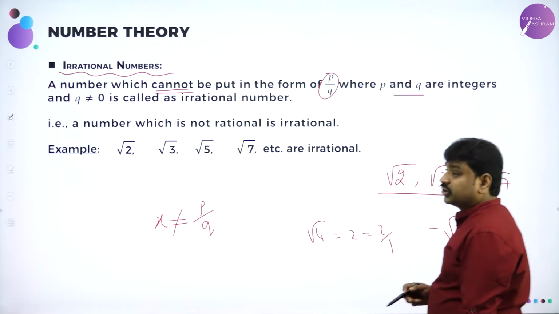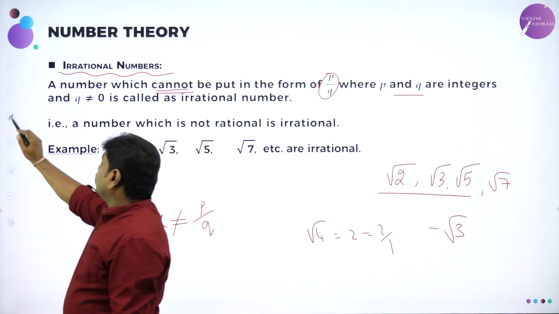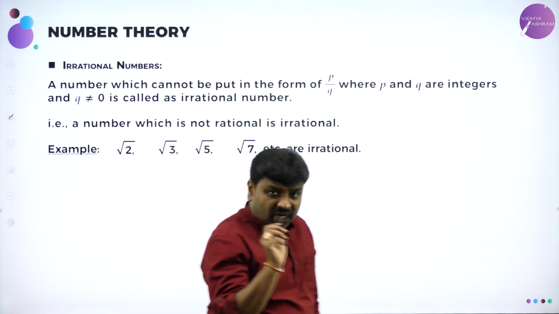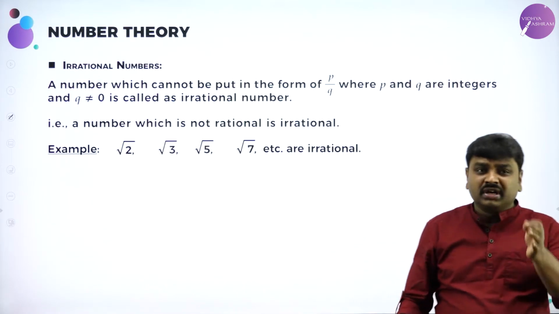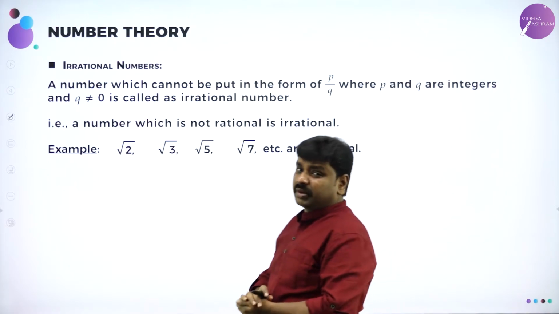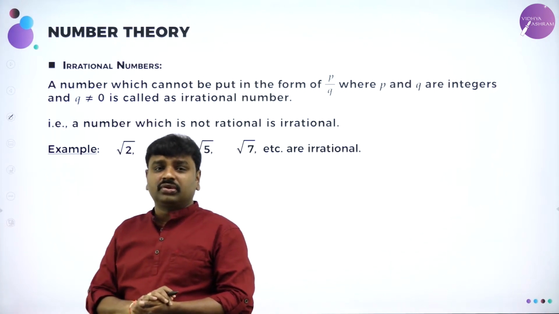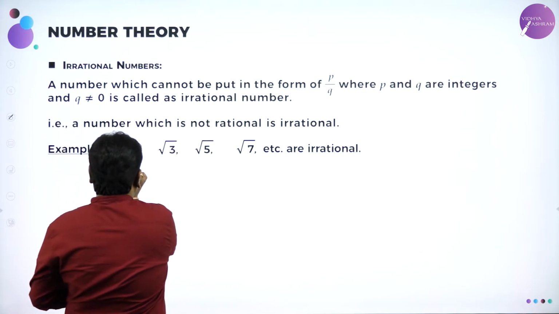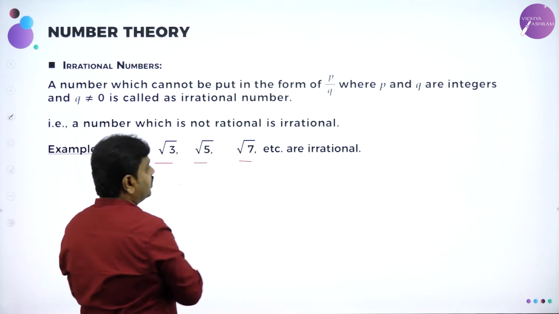So now I hope all of you understood what is irrational numbers, and you have to be thorough with the examples. What is irrational number? A number which cannot be written in the form p by q, where p and q are integers and q not equal to 0, is irrational. And now irrational best example, root under imperfect square, root 2, root 3, root 5, etc.